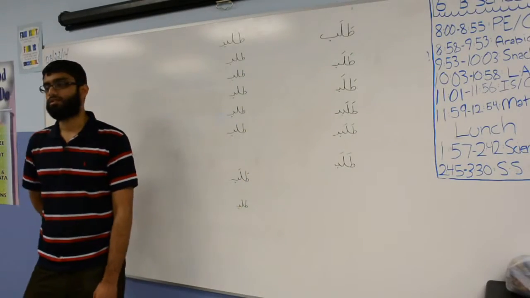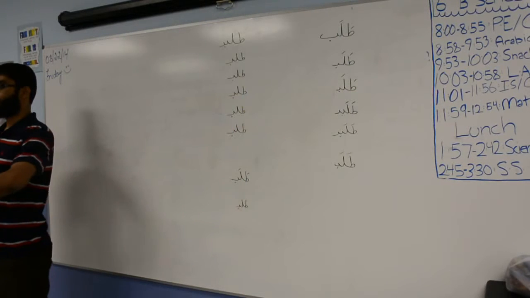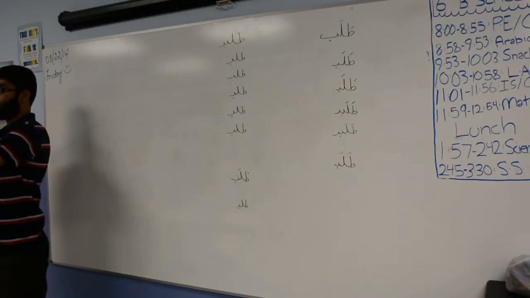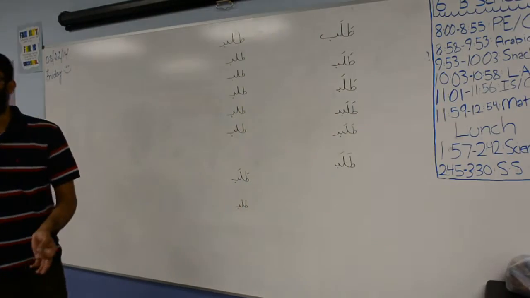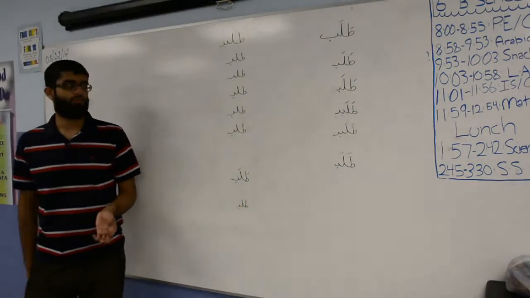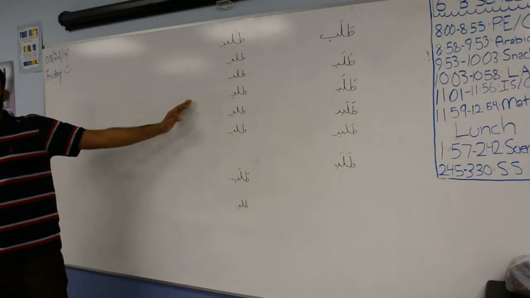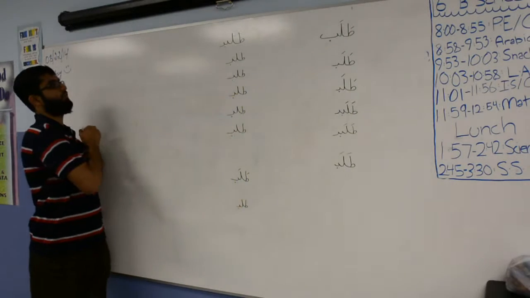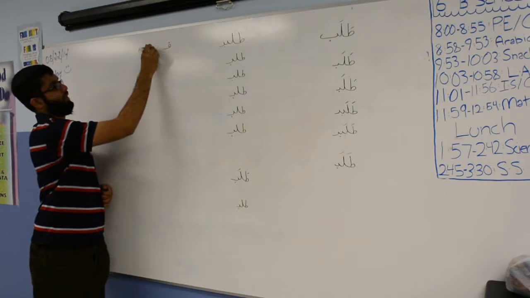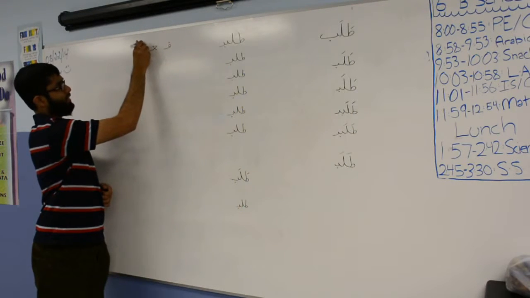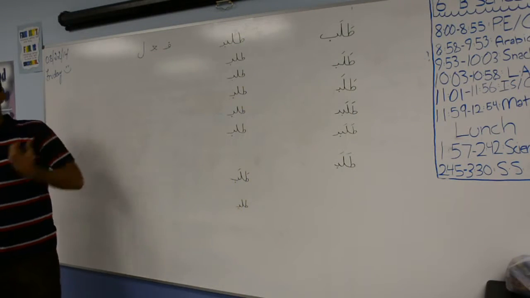All right. So past tense, we've learned basically what? That every verb is made up of how many roots? 3 roots. For the most part, it's 3 roots. Sometimes there's 4, sometimes there's 5. But most of the verbs, like 99% of them, have 3-letter roots. Okay, so you have the first letter, which is called what? The fa kalima. And then the second letter is called the ayn kalima, the second root. And then the last is called the lam kalima. Okay, so this is the model that you use for 3-letter roots.